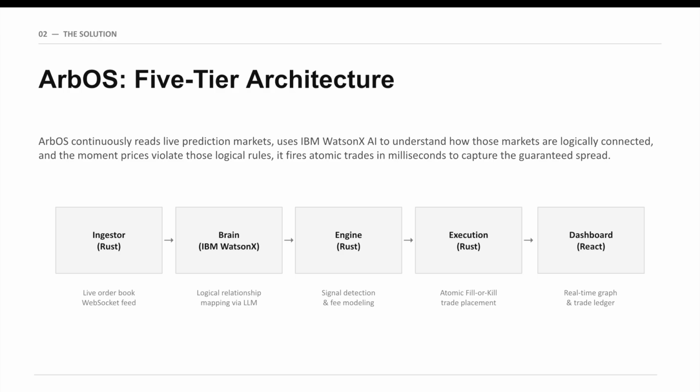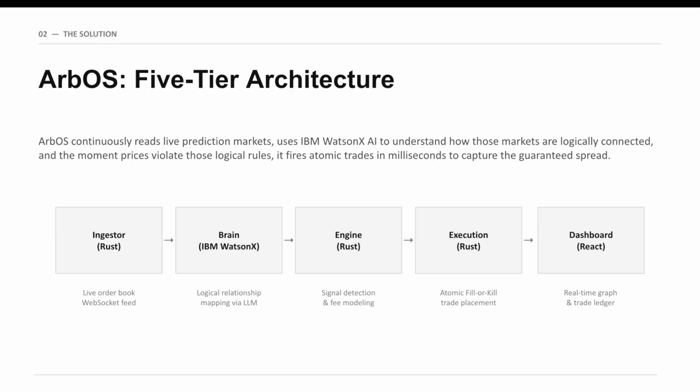Tier 2 is the brain. This is where IBM's tooling does the heavy lifting. A fast API runs LangGraph orchestration on top of IBM Watson X.AI using IBM Mistral models. It reads two market titles as plain English and returns a structured, logical verdict with things like, does event A imply event B? Are they mutually exclusive? Are they independent? And all those relationships get stored into a PostgreSQL database.